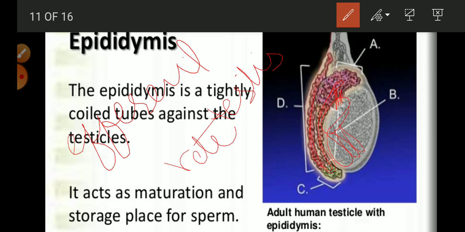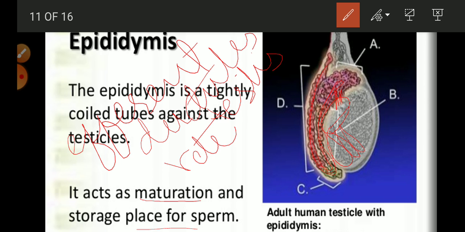The word efferent means they move away from the organ. These efferent ductules move away from the testis and take the sperms to the epididymis. The epididymis acts as a maturation and storage place for the sperms, so further maturation of the sperms is done here, and they are stored.